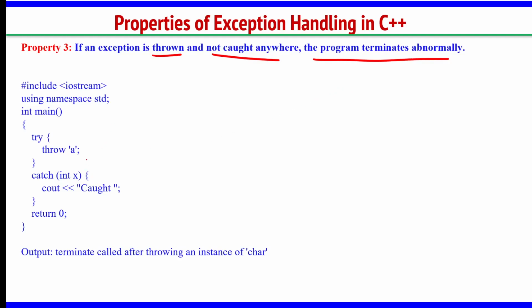Right? This is the example. You are trying to throw a, here, but there is catch with int x. Catch with int x. We don't have a corresponding matching catch statement here. Then the program will terminate after throwing an instance of char. This is the error message you get. So the program has been terminated abnormally, right?